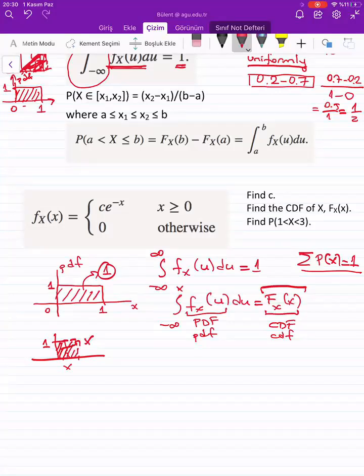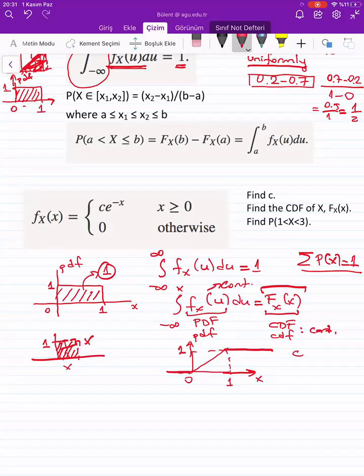And if I increase x, the CDF value will also increase. But up to where? Up to the value 1. Okay, because the area under the curve is always 1. And after that, it will always be equal to 1. Okay, so what did we do? Again, the PDF is a continuous function, and the CDF is also a continuous function. Okay, so this part is critical, arkadaşlar. I hope you understand what's going on.